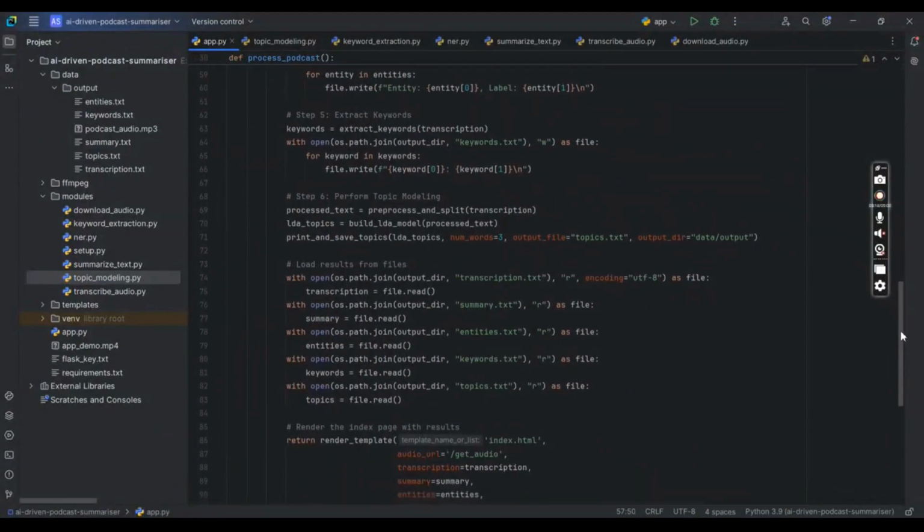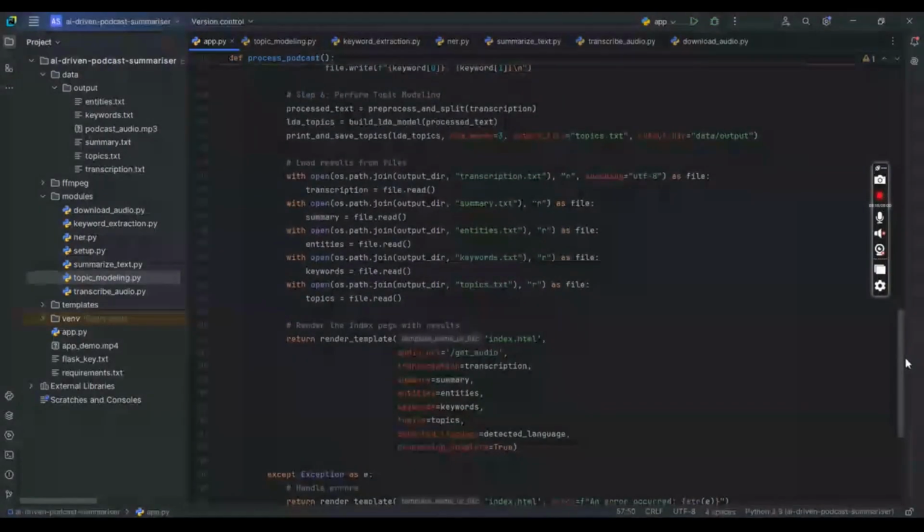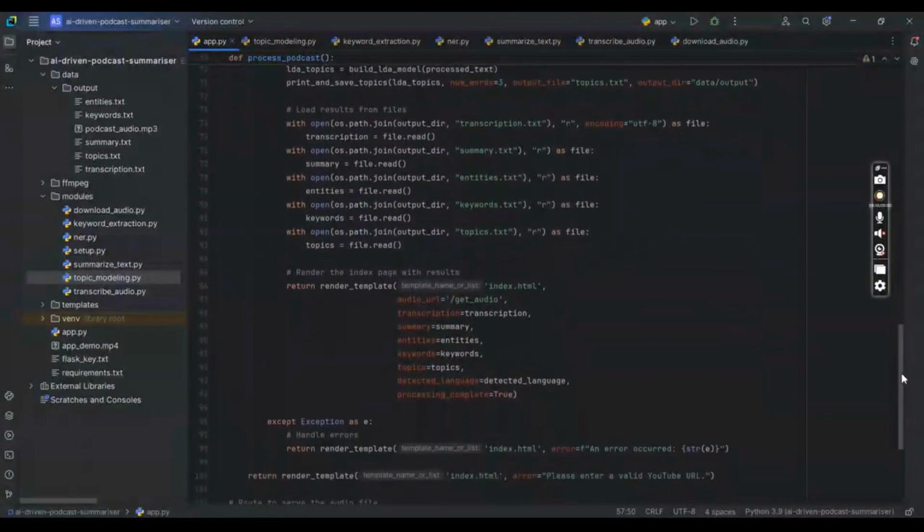So after all this is done, we have all outputs in the form of textual format, which will automatically get saved in that output directory, and it will also get displayed on the website as well. Now we'll do the live demo of how this all works.